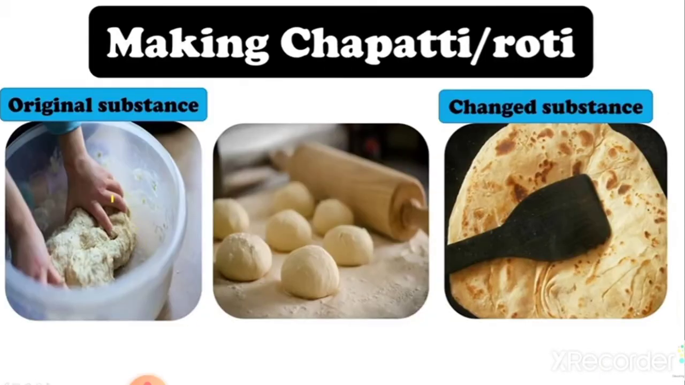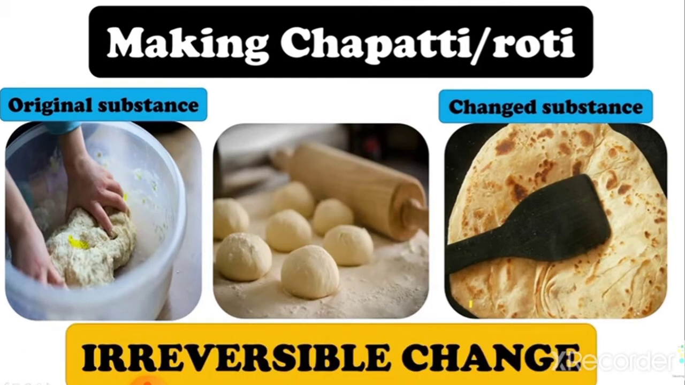Oh, look what I did. So we made chapatis out of dough. Now I want to get back the dough. Can I get it back? I have already made the chapatis and now I want the dough back in its original state. Can I get it back? Of course no. So this is an irreversible change. You cannot get back the original substance.